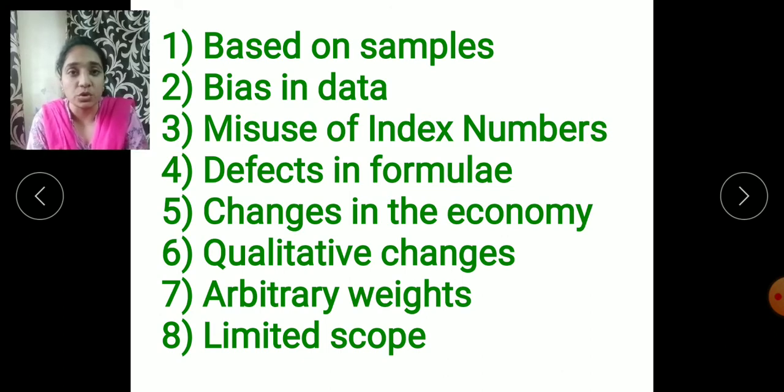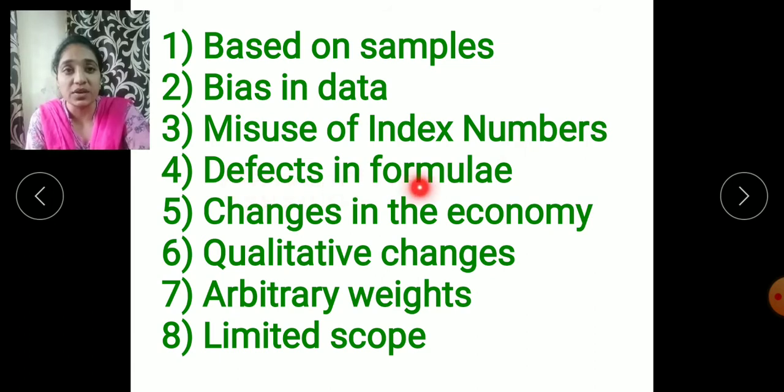So he will try to show that in 2018 I earned more profit, and in the year 2020 I earned less profit. So the index number is going downwards, and due to that he may have to pay less dividend to the people.